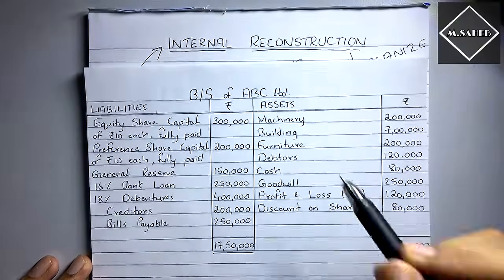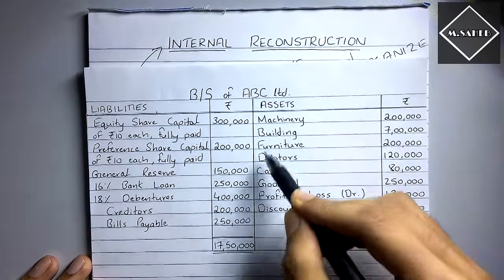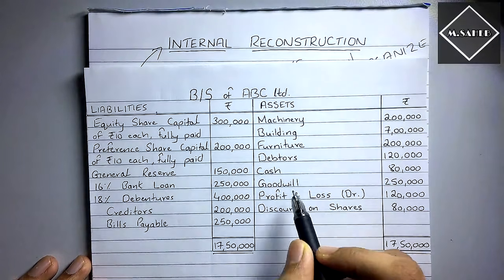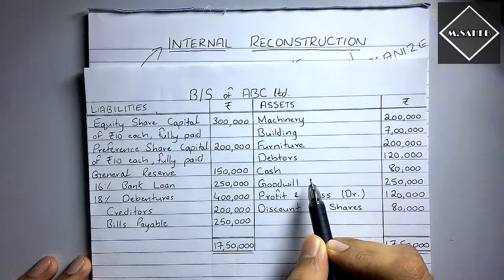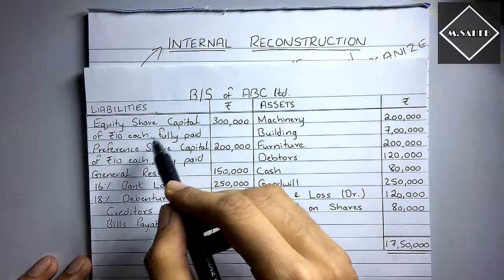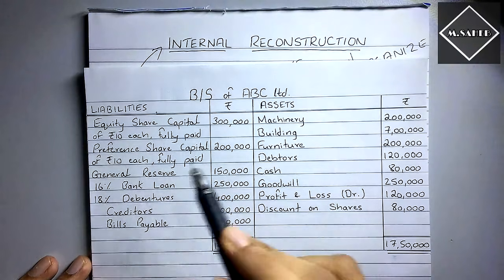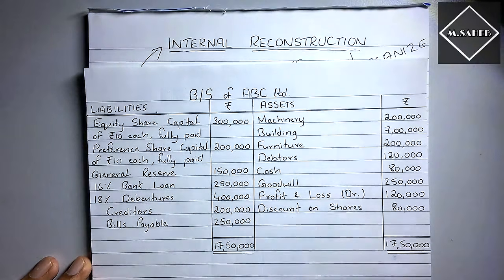First thing is revaluation of assets, and then the second thing is wiping out the accumulated losses and fictitious assets, and then reduction and alteration in share capital, and then negotiation with the third parties to reduce the liabilities.